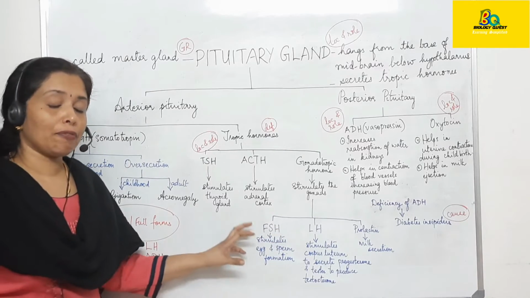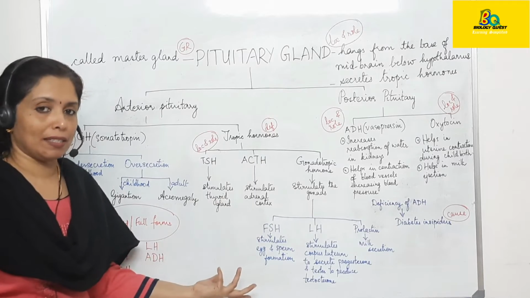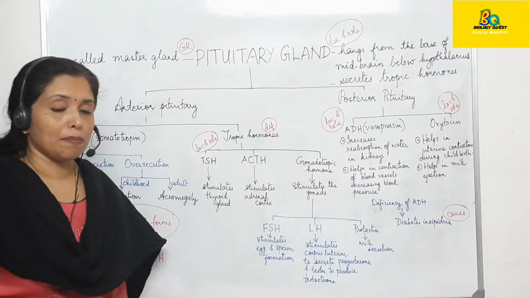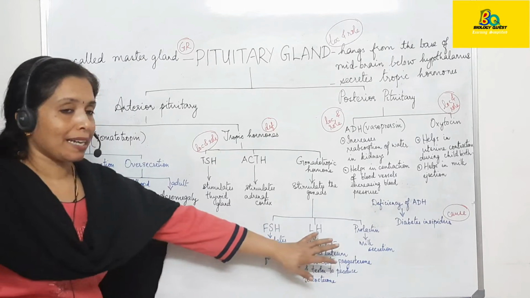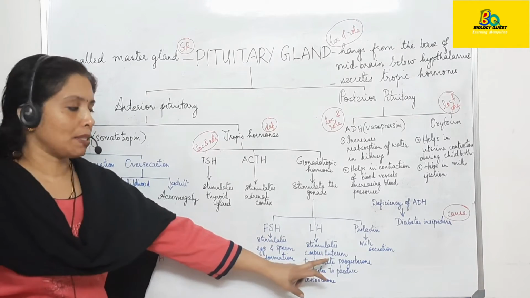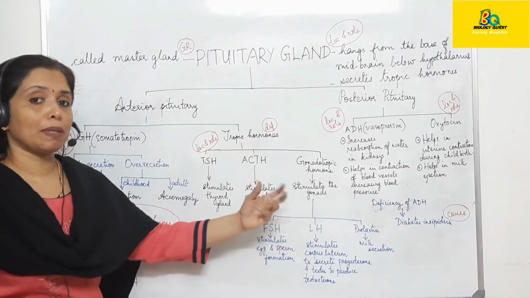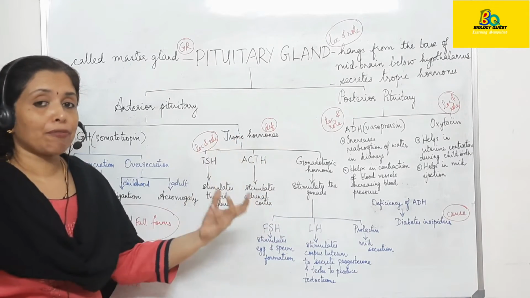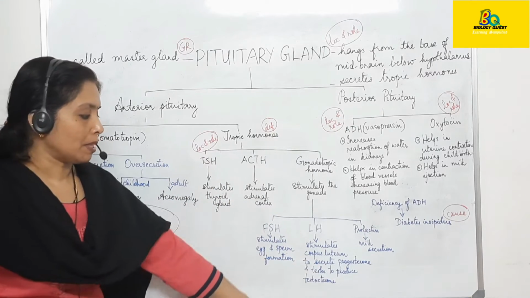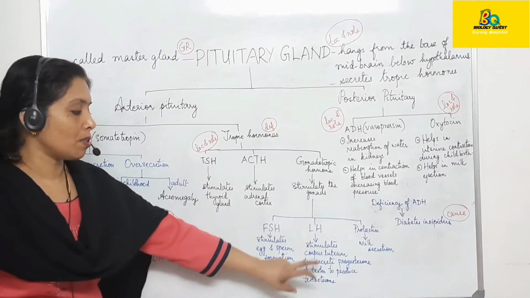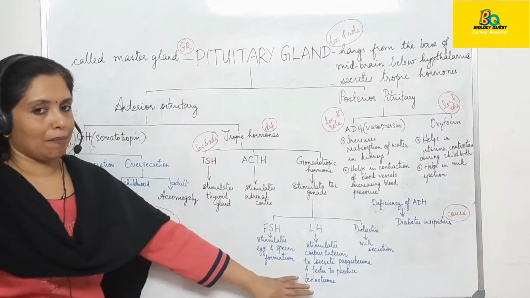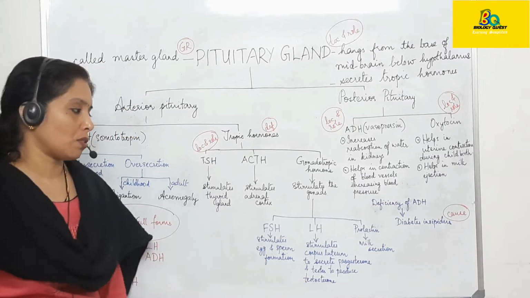The function of FSH is to stimulate the follicles in the production of eggs in females and the production of sperms in males. Then LH is luteinizing hormone. It actually stimulates the corpus luteum. Corpus luteum is the left behind of the Graafian follicle after the release of the ovum. LH stimulates the corpus luteum to secrete progesterone, and the testis in males to produce the male hormone, that is testosterone.